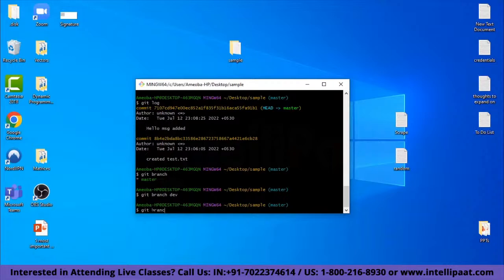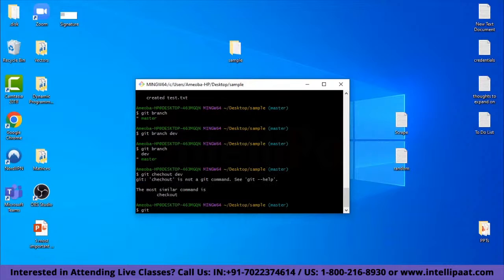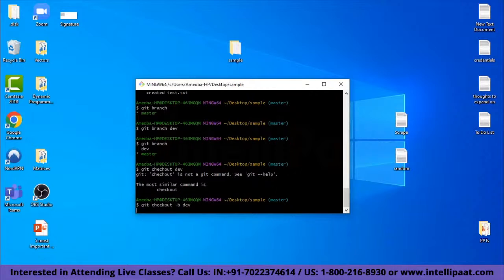Let us just check it out. So now there are two branches in your project, which is a repository. We call it a repository, and we are working in the master branch right now. Let's say your friend wants to work, and you will have to use a command, git checkout -b, which stands for branch, and I need to mention the name of the branch, which is dev.